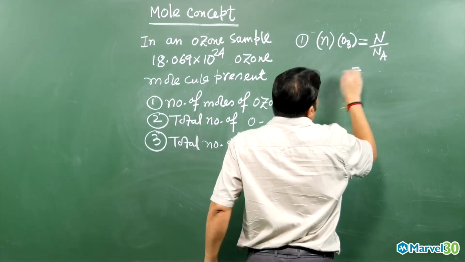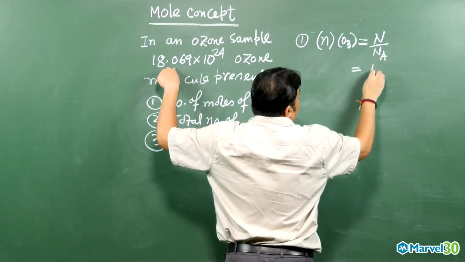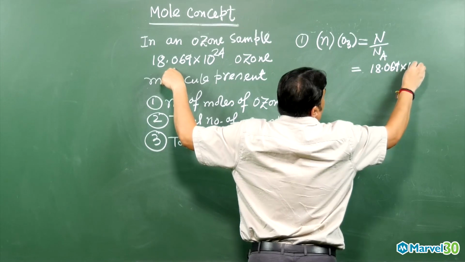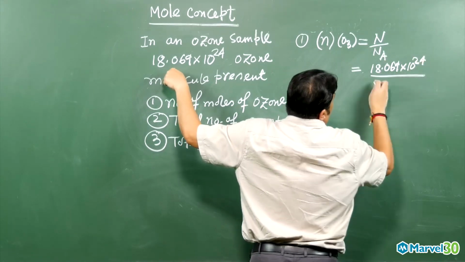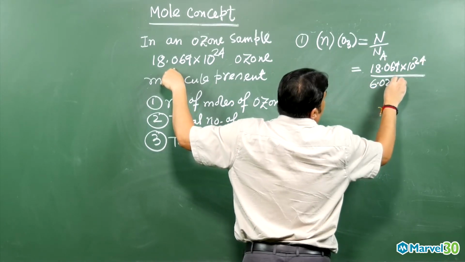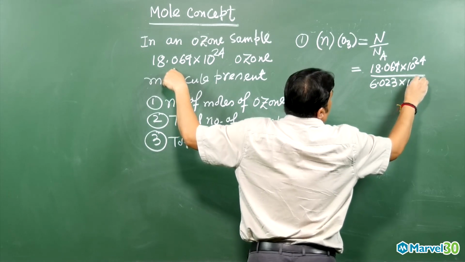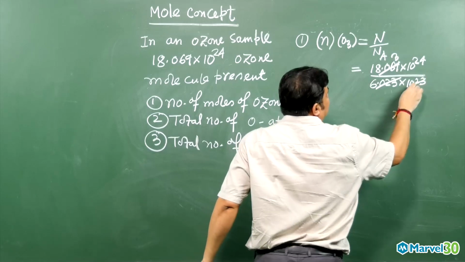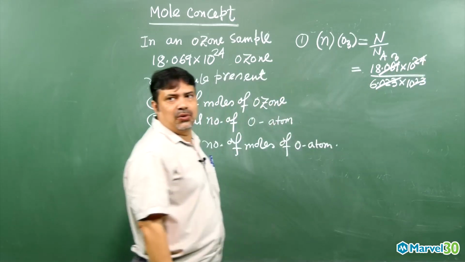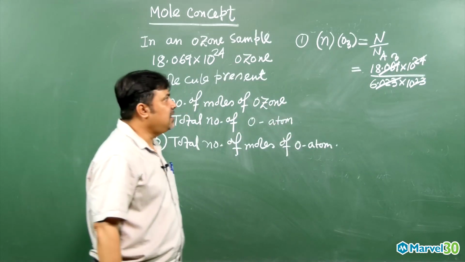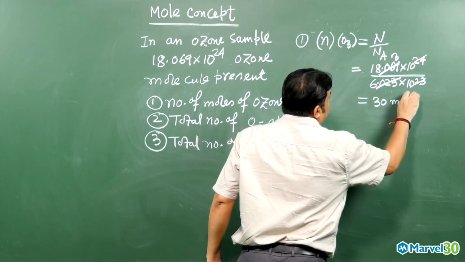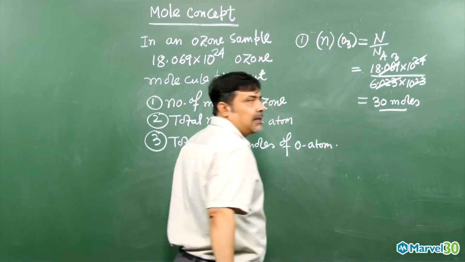So how much is the given number, my dear? 18.069 into 10 to the power 24, divided by the Avogadro number, 6.023 into 10 to the power 23. Okay? Roughly, this part gives 3 and this part gives 10. So you get 30 moles of ozone present, my dear. 30 moles of ozone is present.